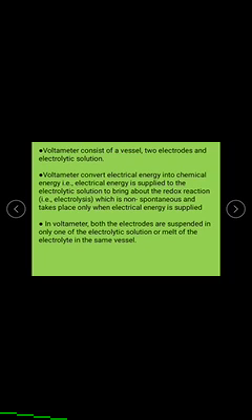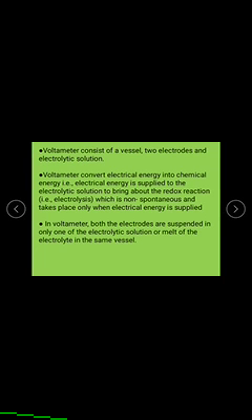The voltameter converts electrical energy into chemical energy. That is, electrical energy is supplied to the electrolytic solution to bring about the redox reaction, that is, the electrolysis, which is non-spontaneous and takes place only when electrical energy is supplied to this cell.